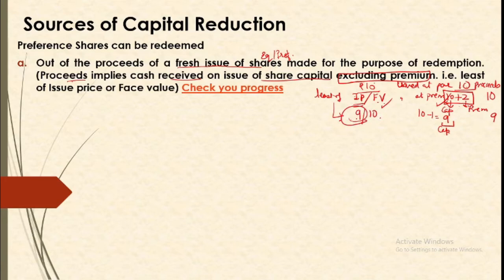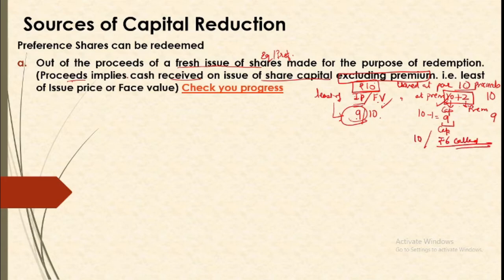Another thing herein that we have to remember is proceeds means the cash received. So if you are issuing your shares as fully paid, then full value will be considered. But if you are issuing your shares partly paid, then the amount that you are receiving will be considered. So if you are issuing a 10 rupees share, but right now you are calling up only 6, then 6 will be your proceeds. Are you understanding?